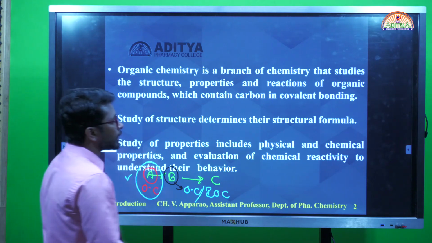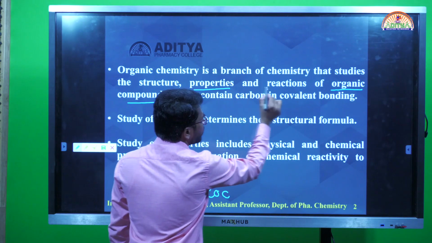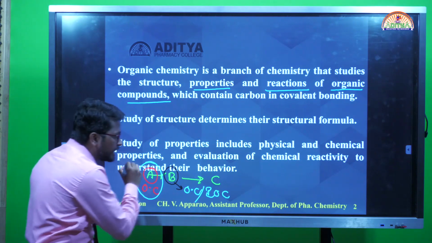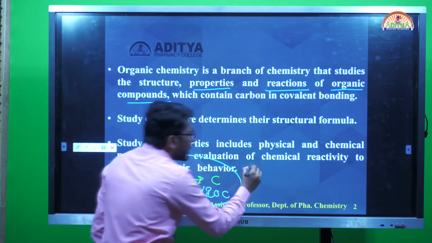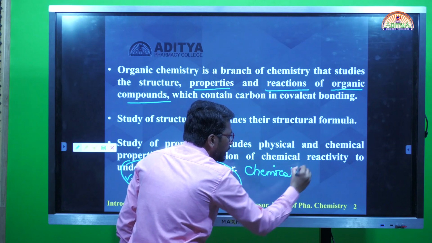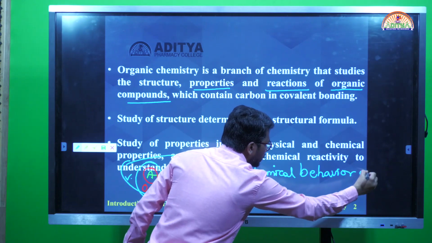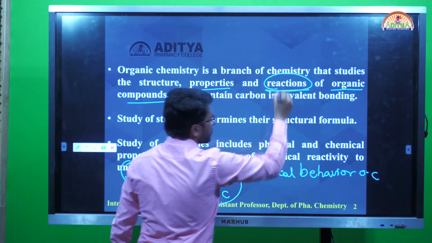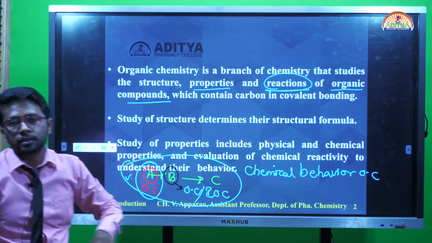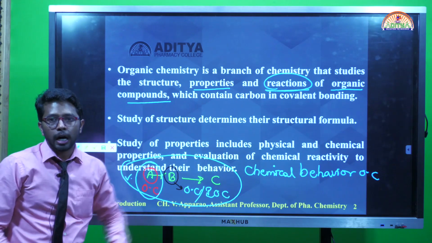Because we are studying organic compounds, we need to know about the chemistry, the chemical properties and chemical reactions of organic compounds. So I want to know the chemical behavior of organic compounds under these chemical reactions. That is what we have in this first sentence. In this sentence we are going to learn these types of characteristics of organic compounds.